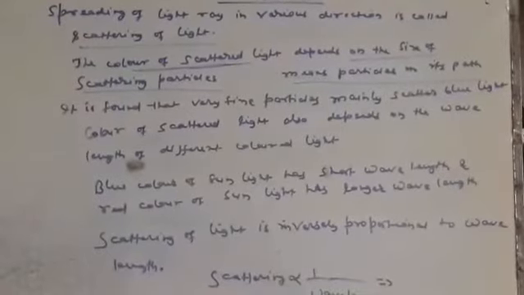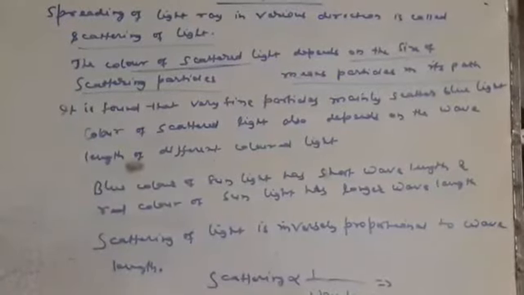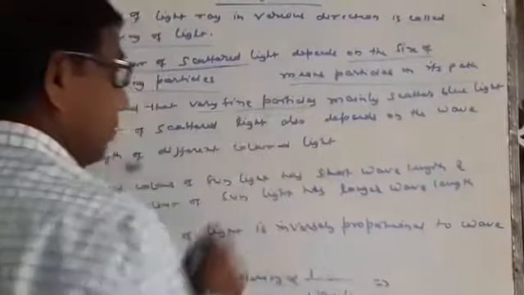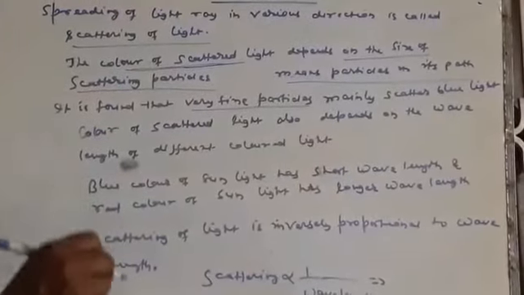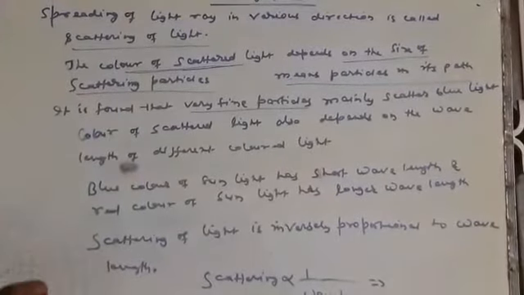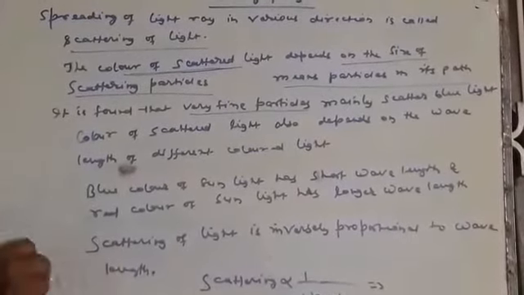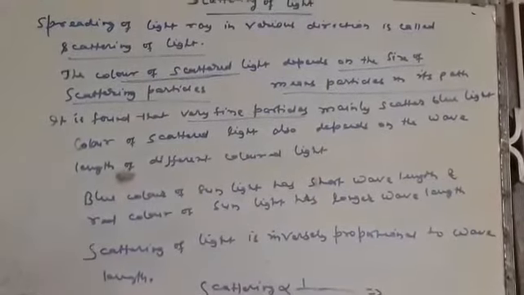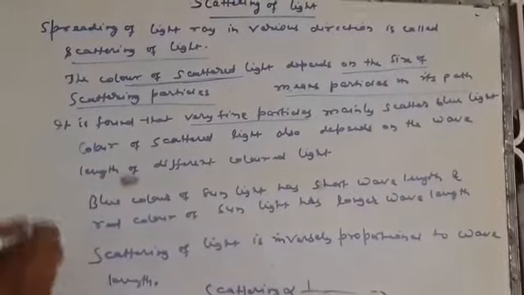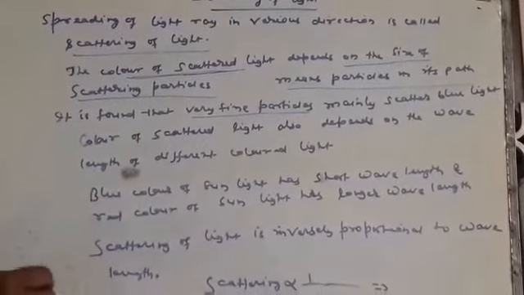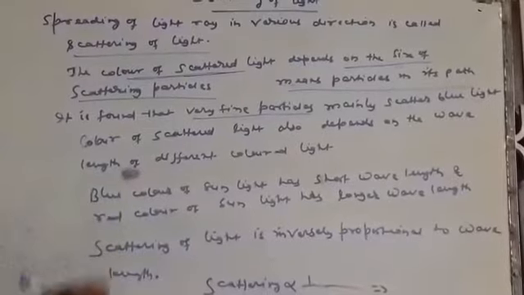It is found by experiment that very fine particles, that is the minute particles, mainly scatter blue light. This means the atmosphere consists of minute particles as well as some large size particles.